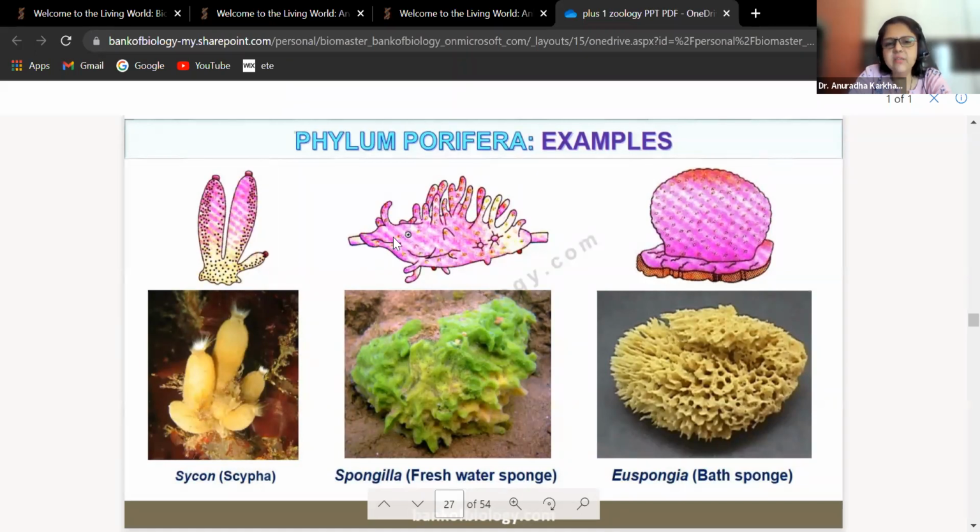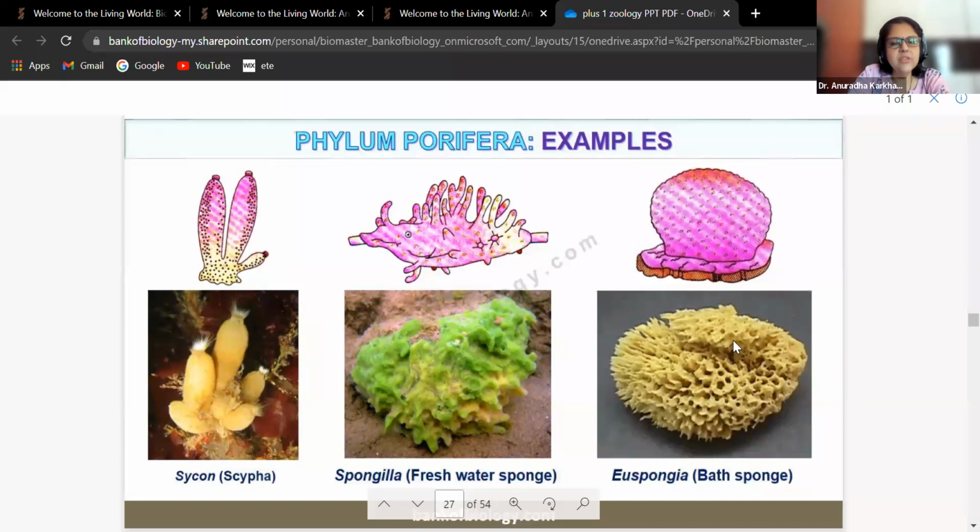Many students feel this is a fish because it seems like an eye and all those things. No, these are the ostia that are going to be present. Okay, this is Euspongia, which is called bath sponge. It looks like this originally, and this is the way we draw it.